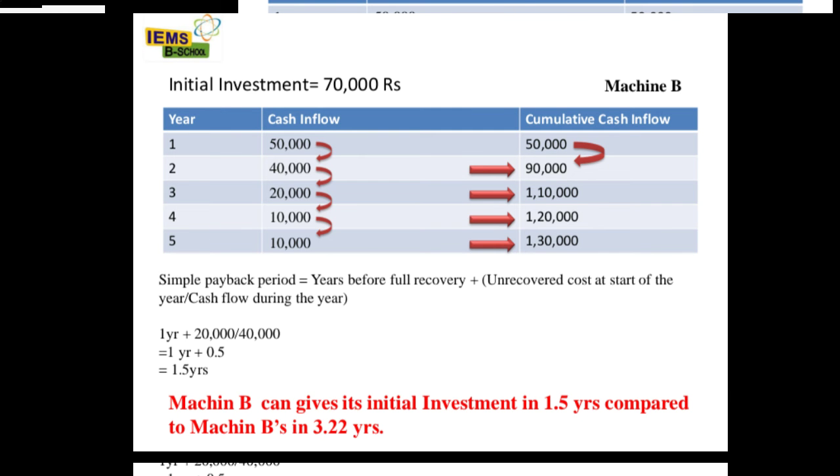Machine B cash inflows are 50,000, 40,000, 20,000, 10,000 and 10,000. And cumulative cash inflow, same: 50 plus 40 is 90, 90 plus 20 is 110, 110 plus 10 is 1,20,000, 1,20,000 plus 10,000 is 1,30,000. So see, our initial investment is 70,000 rupees. In the first year we have received 50,000, by the second year 90,000, it has crossed 70,000. So our payback period lies between the first and second year itself.